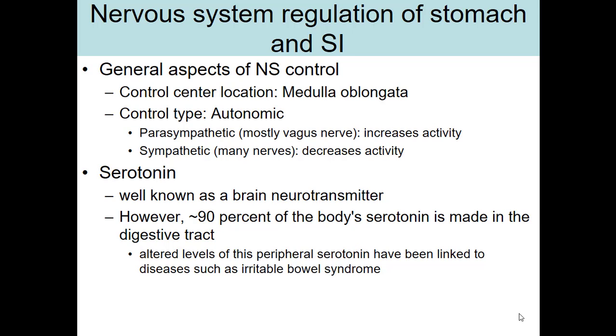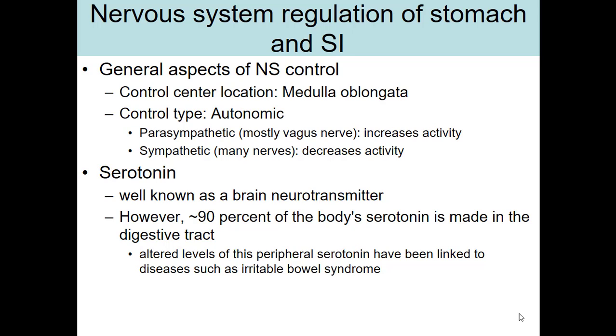Long story short, the parasympathetic division is going to increase activities in the stomach and small intestine. So with the parasympathetic division, we're going to increase activity in the small intestines and stomach. This might come in the form of more signaling going to that muscularis externa, causing more mixing type motions in the stomach, or an increase in the rate of peristalsis in the small intestine.